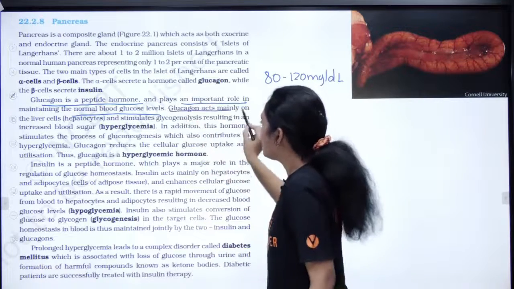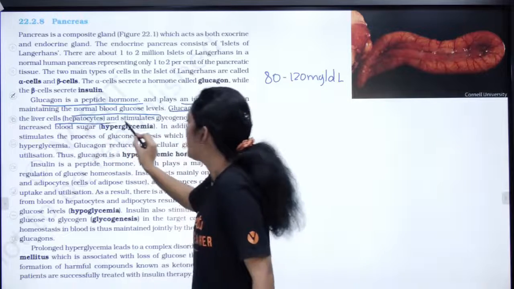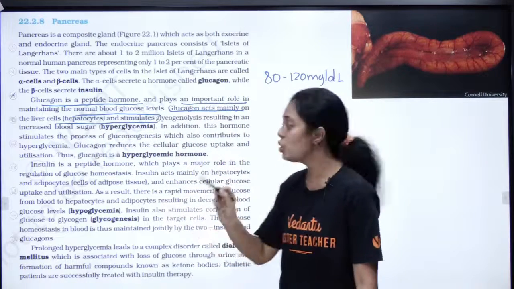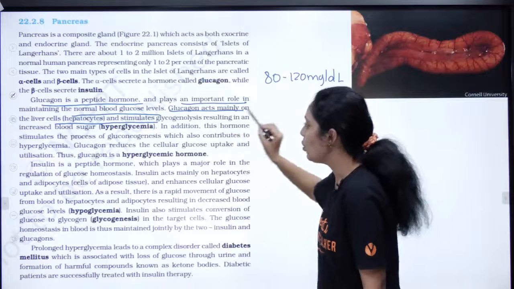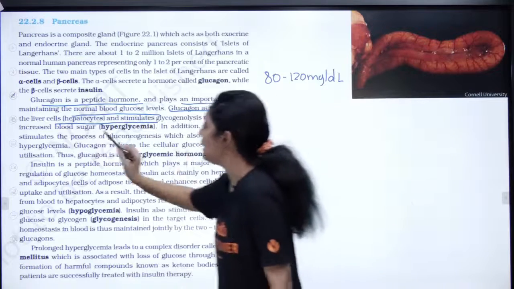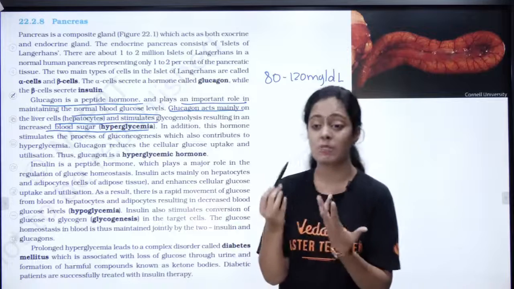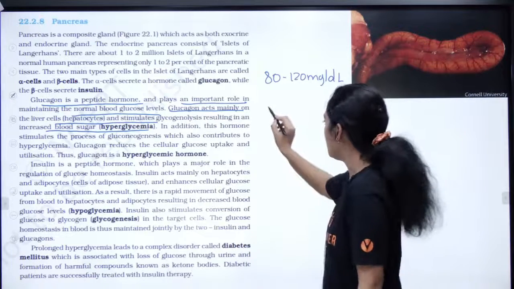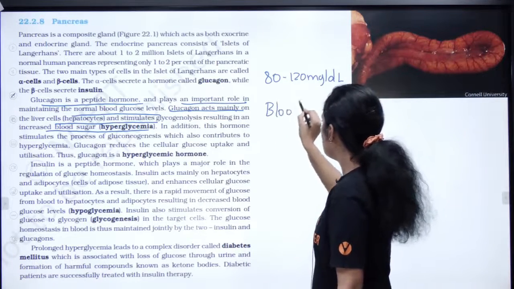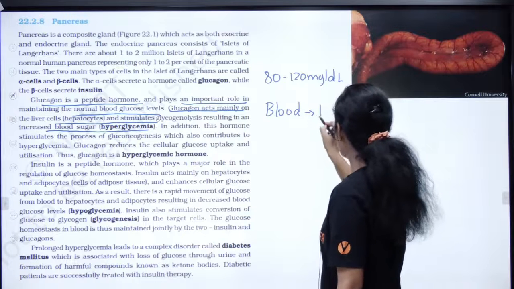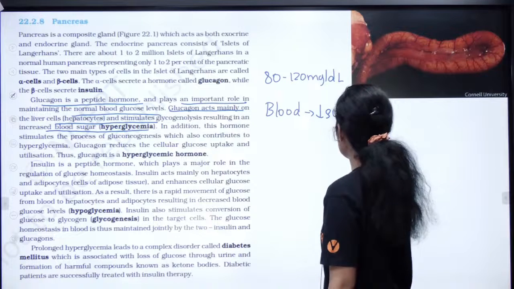Glucagon acts mainly on the liver cells or hepatocytes and stimulates glycogenolysis, resulting in increased blood sugar level, called hyperglycemia. Let me say it simply. Listen clearly: in my blood the sugar is very low.